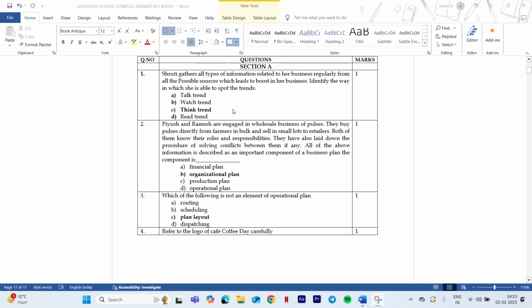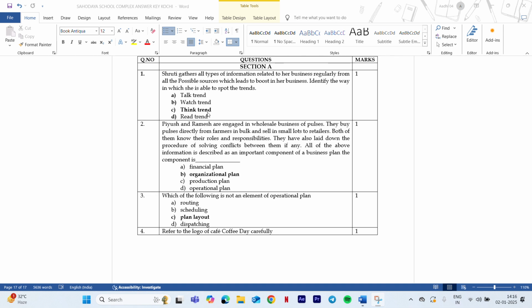The first question here is: Shruti gathers all kinds of information, means she gathers every kind of information which helps her to boost the business. Now identify which way helps her to spot the trend. First one is think trend. The answer here is think trend, not watch, talk and read. Yes, you might be thinking all these can be helpful, but think trend is the first trend that we use, isn't it? From thinking only we can go to talk, watch and read, isn't it? So think trend, according to her thinking only she was able to collect information and she was able to boost a business.